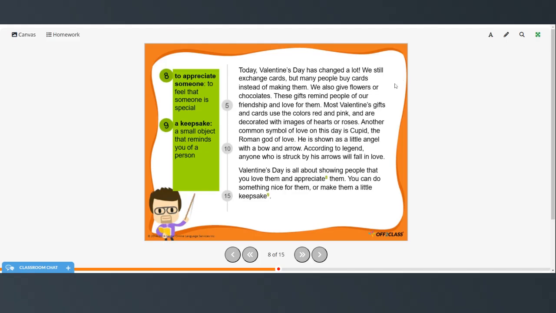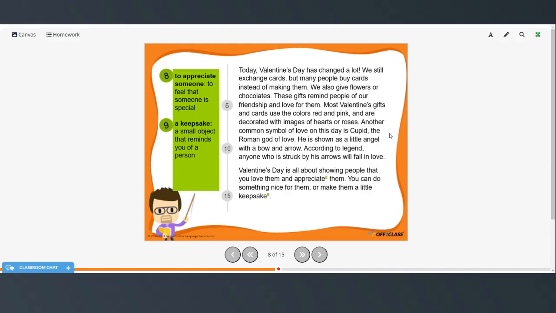We still exchange cards, but many people buy cards instead of making them. We also give flowers or chocolates. These gifts remind people of our friendship and love for them. Most Valentine's gifts and cards use the colors red and pink and are decorated with images of hearts or roses.